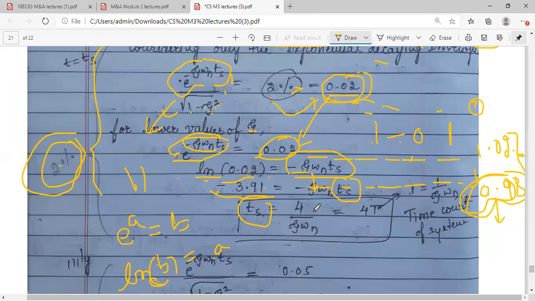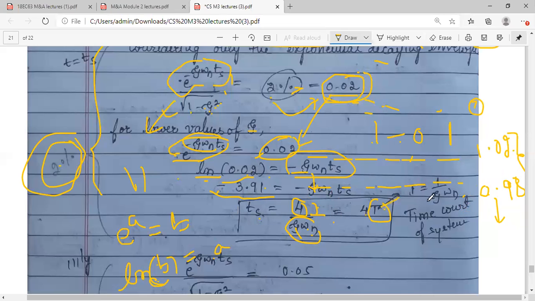Approximately they have taken it as 4. So 4 divided by zeta Wn, and 1 by zeta Wn they have taken as capital T. So settling time is equal to 4 times T.